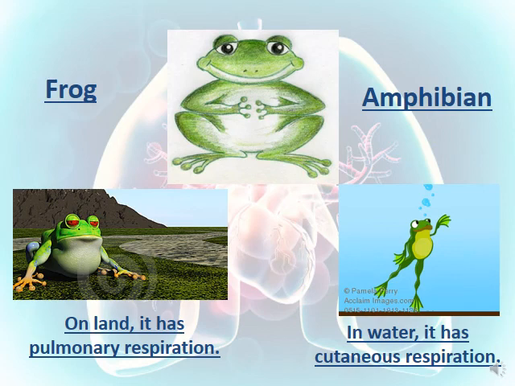So this figure is showing the frog, which is an amphibian. What is the meaning of amphibian? Amphibian, the animal that lives both on land and under the water. So on land, it has pulmonary respiration, where the lungs are the respiratory organ, while under the water, it has cutaneous respiration. What is the meaning of cutaneous? They use their skin. So the skin becomes the respiratory organ. So here the frog has cutaneous respiration in water, and on land it has pulmonary respiration.